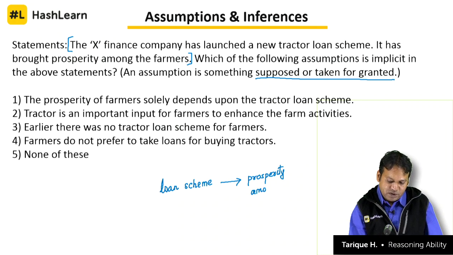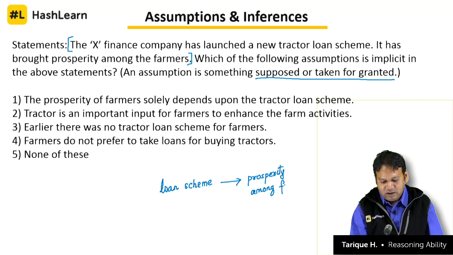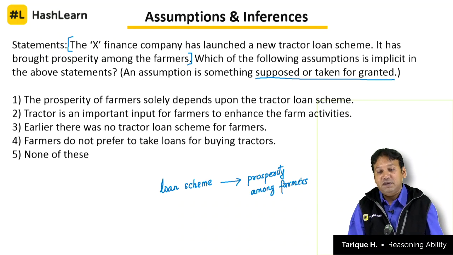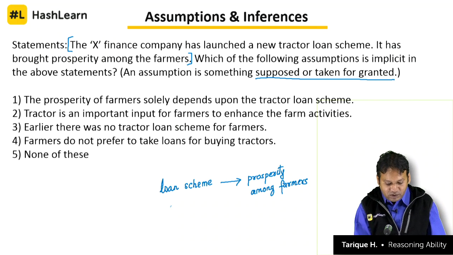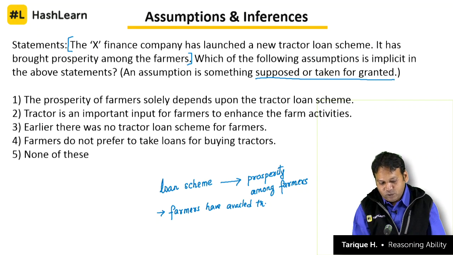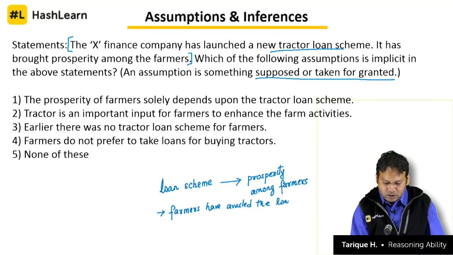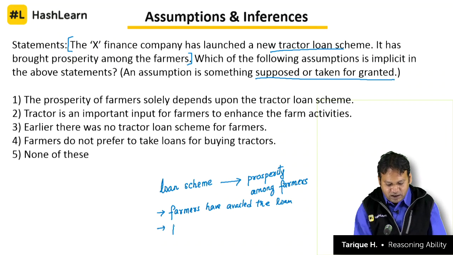Loan scheme has brought prosperity among farmers. So, just bringing a loan scheme does not cause anything unless farmers take loans, right? So, farmers have taken loans, they have availed the loan scheme. That is the first thing that we can assume. We can definitely assume, that is assumption number 1, that farmers have availed the loans. They have taken the benefit of this loan scheme. And what is the loan scheme about? It is a tractor loan scheme, right? So, they have purchased tractors. What have the farmers done? They have purchased tractors using this loan scheme.